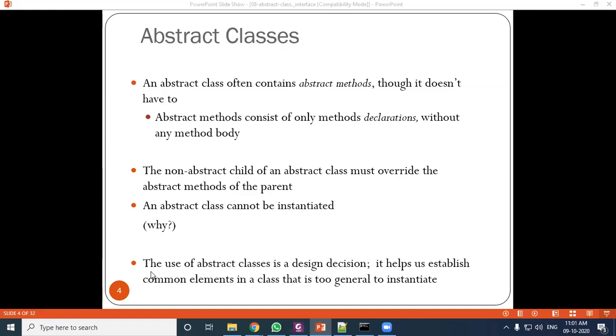Okay. The next is, the use of an abstract class is a design decision. When you design, whether you will define an abstract class or not depends. It helps us establish common elements in a class that is too general to instantiate. Okay, so common elements will be defined in the abstract class.